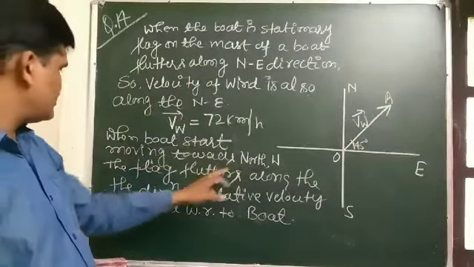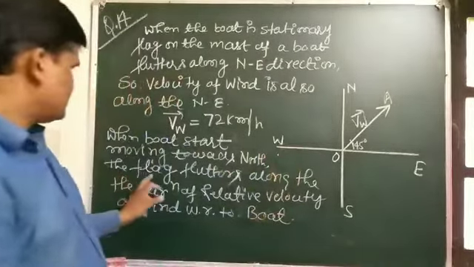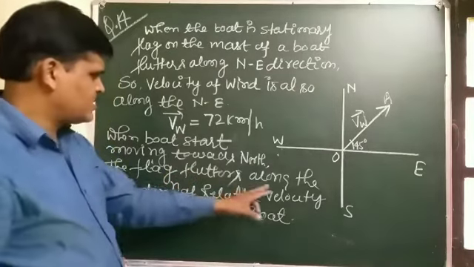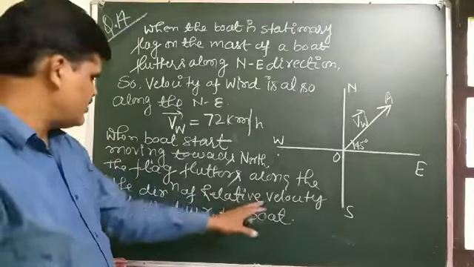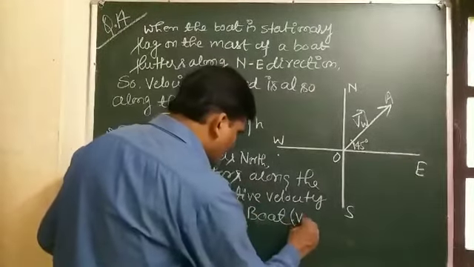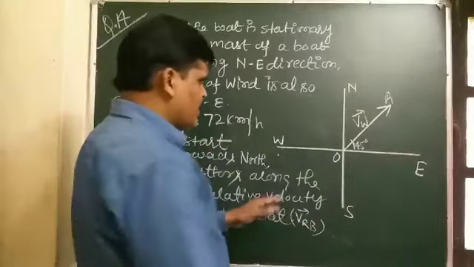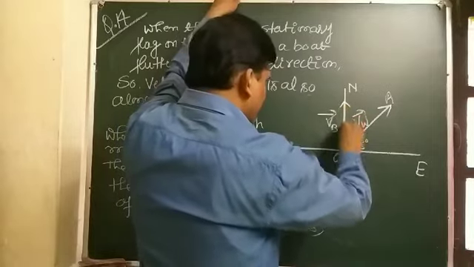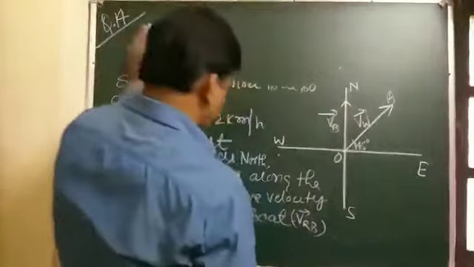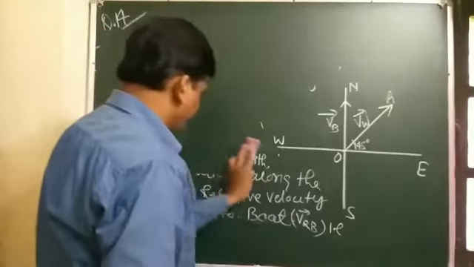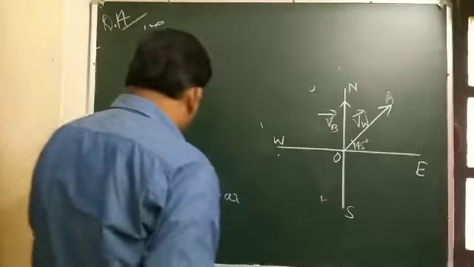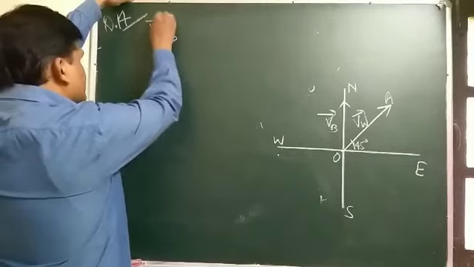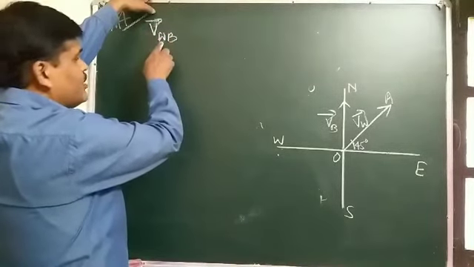When the boat starts moving towards north, the flag flutters along the direction of the relative velocity of wind with respect to the boat. That is VR. The velocity of the boat is VB, and the relative velocity of wind with respect to boat is VWB. The flag will flutter along the direction of the relative velocity of wind with respect to the boat.